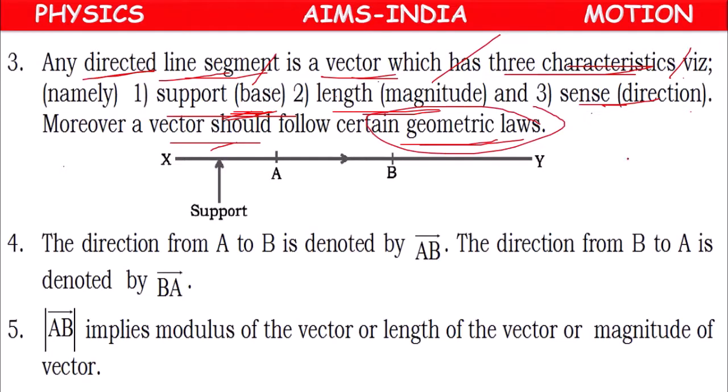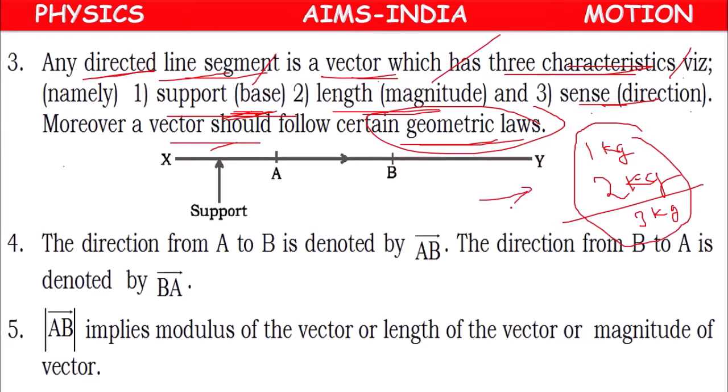Suppose we went to the market to buy sugar, 1 kg sugar. First we bought 1 kg sugar. Next 2 kg wheat flour. How much weight are we carrying? 1 plus 2 kg, 3 kg. So it is normal algebraic addition with the help of scalars. Mass is a scalar.